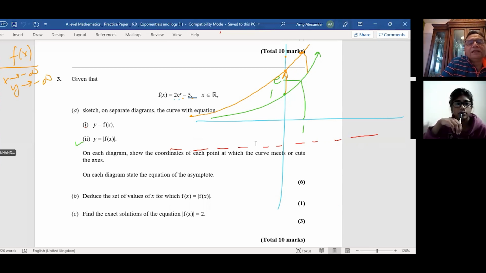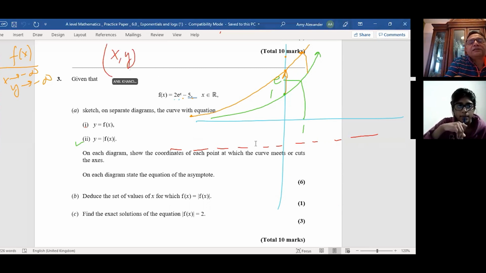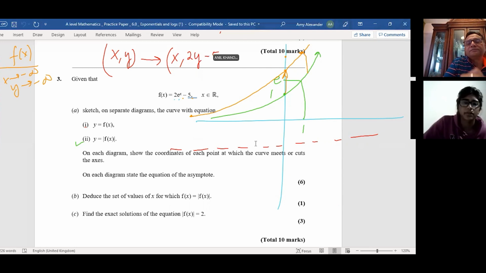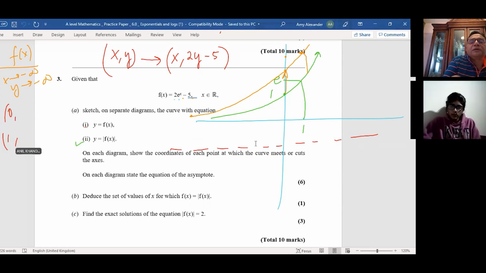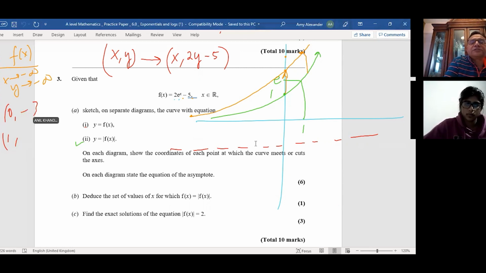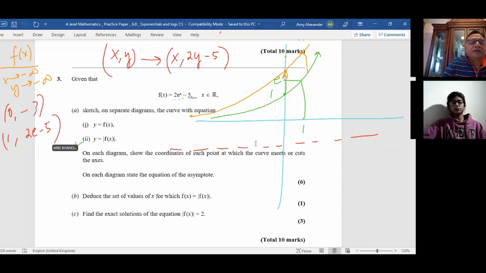So the transformation, the mapping, is kind of like this: x, y changes to x value unchanged, right? So the x value is the same. The y value is multiplied by 2 and then take away 5. And that is what you will do here. So the x value will remain the same. I'm just doing it for these two now. And 1 gets multiplied by 2, so 2 minus 5 is minus 3. And in this case, 2e minus 5. So those become the coordinate points of the final graph, correct?